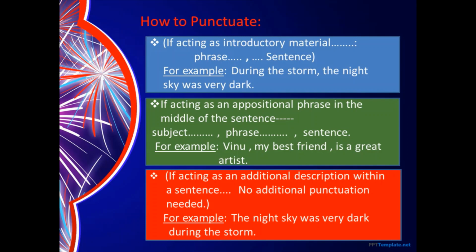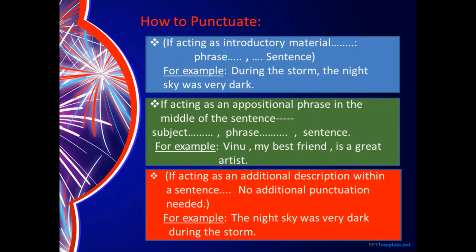My best friend is separated with the help of a comma on either side. Okay, so when we are using the phrase in the middle of the sentence, it should always have commas on either side. That means a subject should be separated with a comma, followed by the phrase, again a comma, and the rest of the sentence. You can again look at the example given there to understand it better.